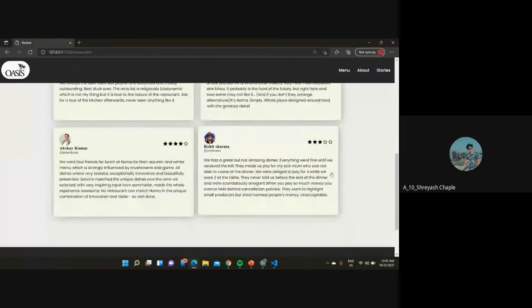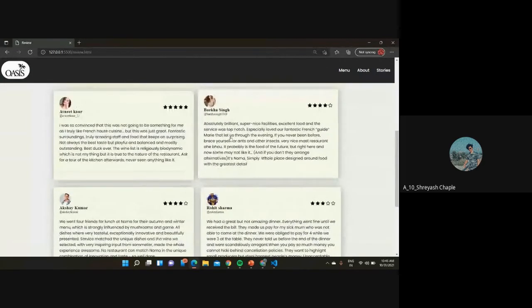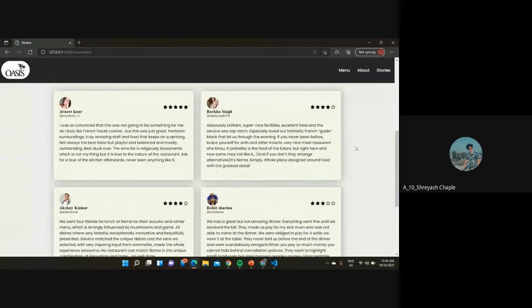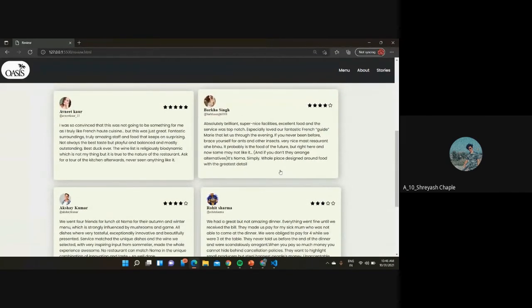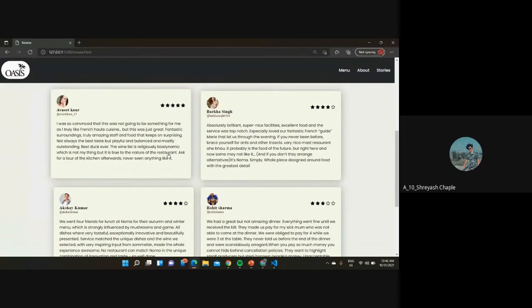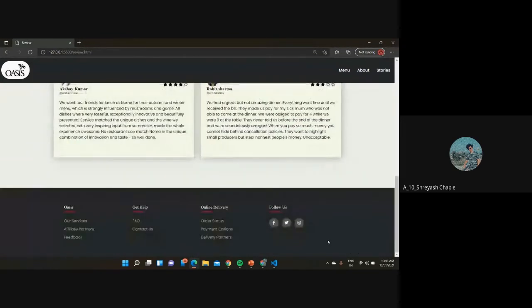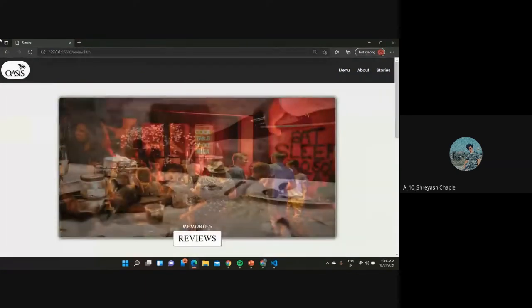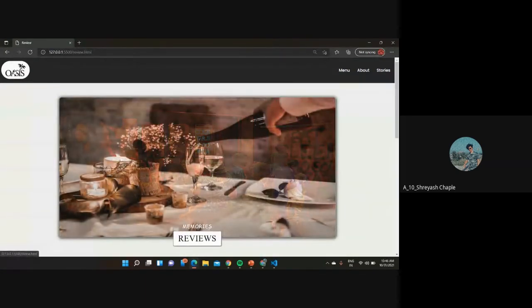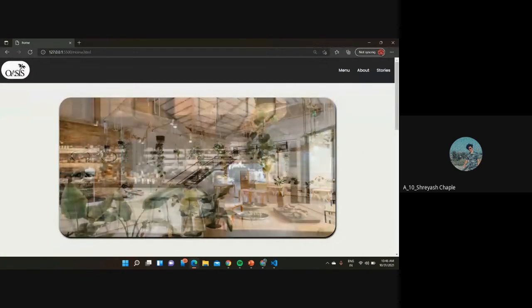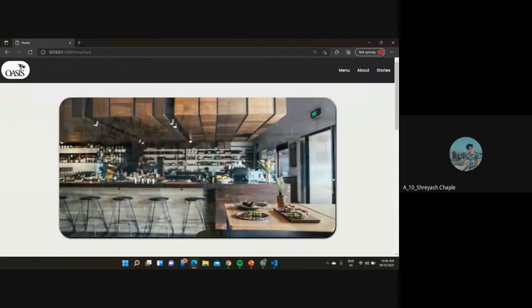And this is the responsive part. If I open the responsive part, this will come in one line. The footer part is the same for all pages. So thank you. If we click on the image logo, we will come to the home page.